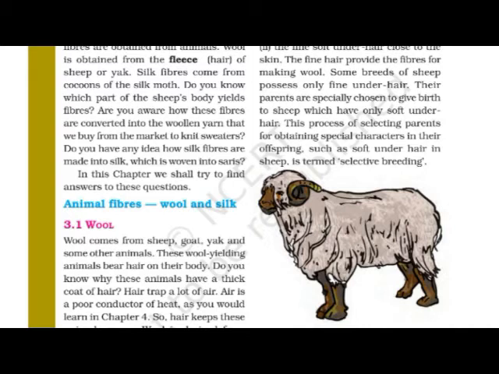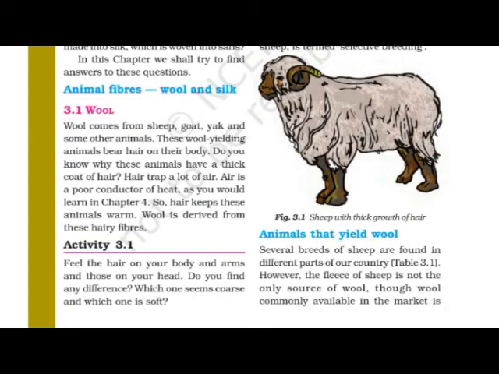Whenever we think about wool, we think about its sources. So wool is obtained from animals. The animals are the sources, like sheep, goat, yak and some other animals. These wool yielding animals bear hair on their body.